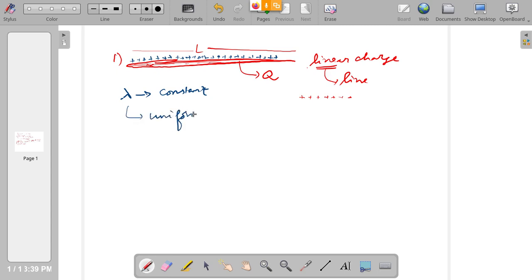What is this lambda? It is not wavelength, right? So far we have seen lambda used for wavelengths only. Here it is completely different. In electrostatics, lambda is called linear charge density. So this lambda is the name.